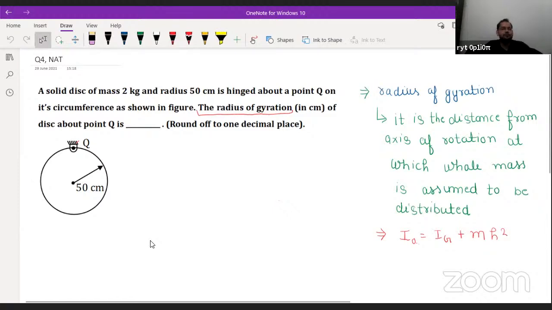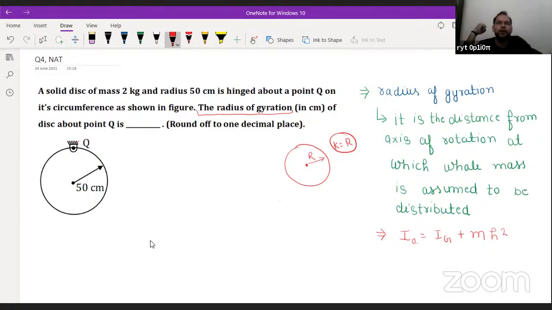It is the distance from the axis of rotation at which the whole of the mass is assumed to be distributed. For example, let's take a ring. You know very well, in case of a ring, all the mass is distributed at an average radius of r only. So here the radius of gyration K will be equal to r. In this way, the radius of gyration is defined as the single distance at which the whole of the mass can be distributed for a given body.